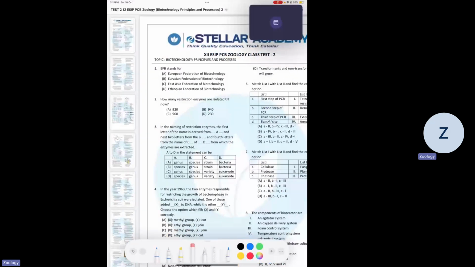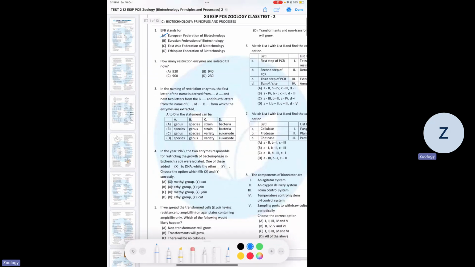Hello everyone, let's discuss test 2 of zoology. So question number 1 asks us about the AFB full form. It's European Federation of Biotechnology, which is A.